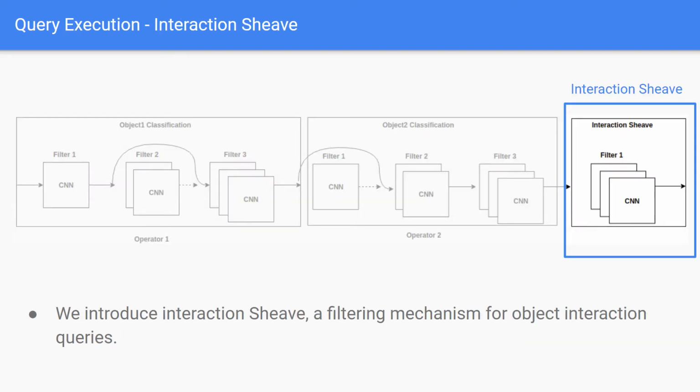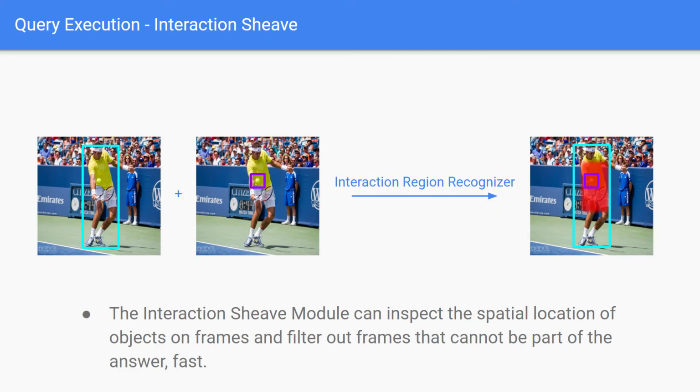In order to address our ultimate objective, each frame that contains the specified objects has to be processed by a deep learning model that determines the type of interaction between objects. Interaction sheaf is a filtering mechanism for object interaction queries. The basic observation is that the interaction, such as a human hitting a tennis ball, typically takes place at a specific spatial region of the frame involving the first object, that is, the human. For each type of interaction, we could propose a model to identify such regions.